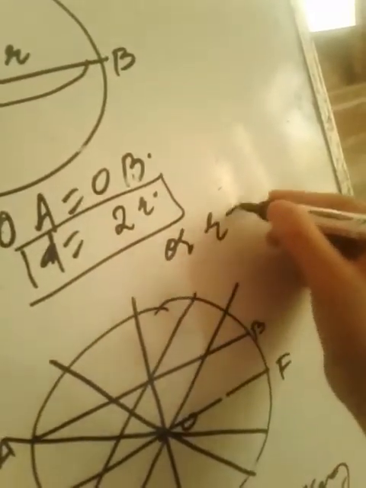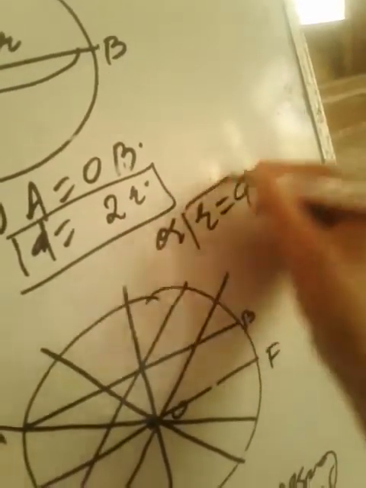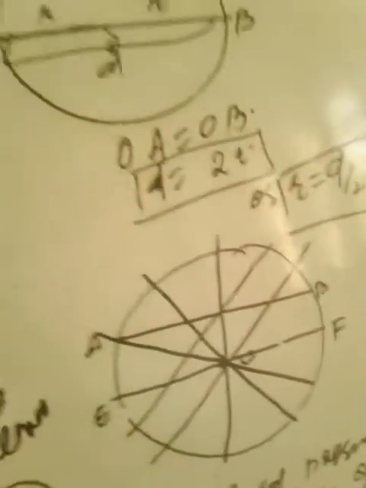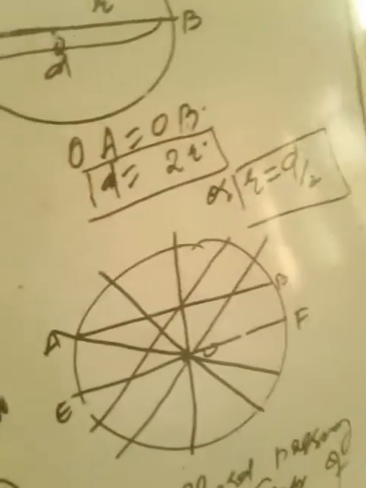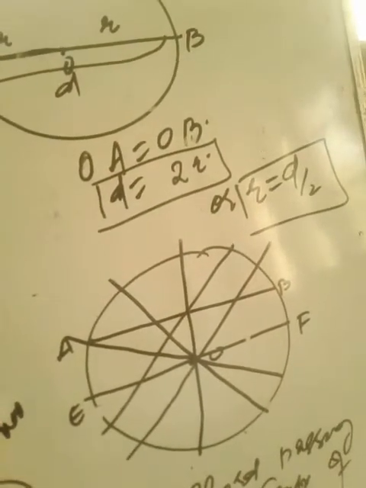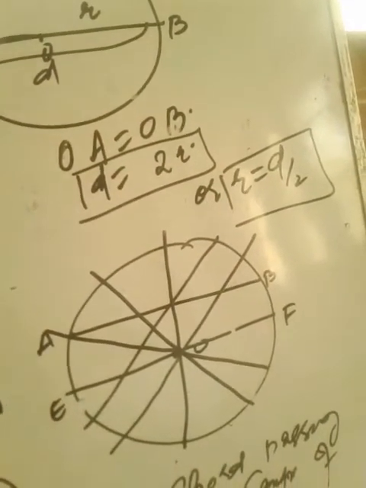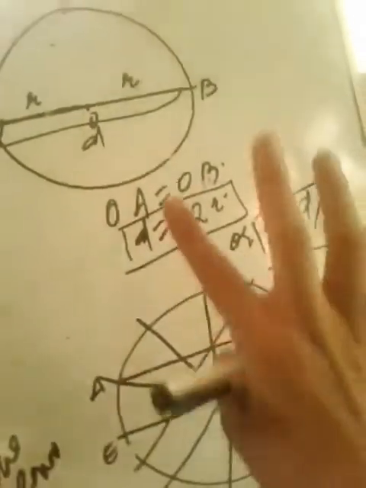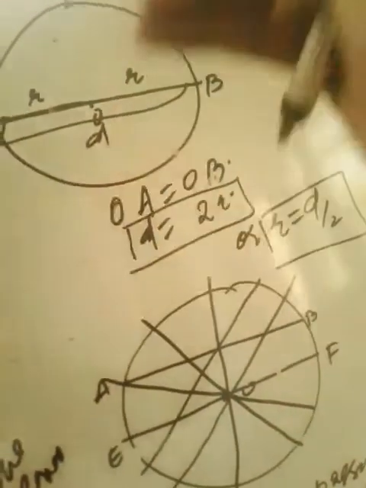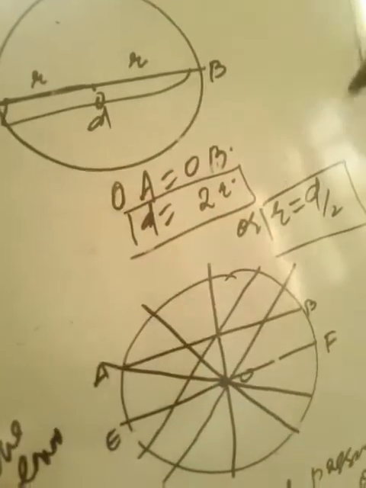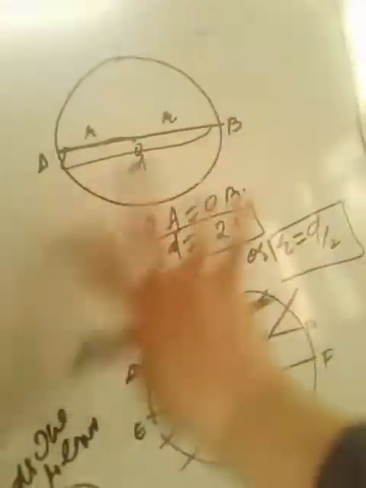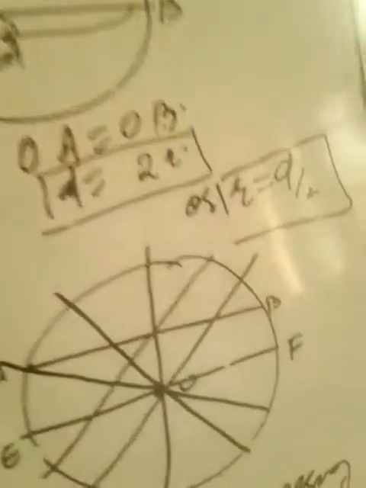Or r is equal to diameter divided by 2. So remember one thing: if you are given a diameter, you can find the radius, and if you are given the radius, you can find the diameter easily. If you are given the radius, multiply it by 2 and you will get the diameter. If you are given the diameter, divide it by 2 and you will get the radius. This is the relationship between the diameter and the radius of a circle.